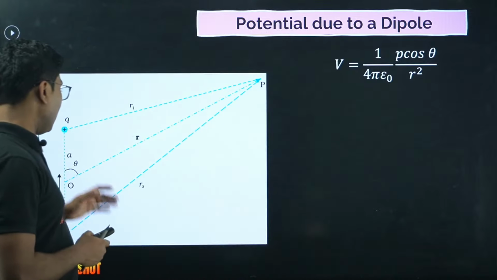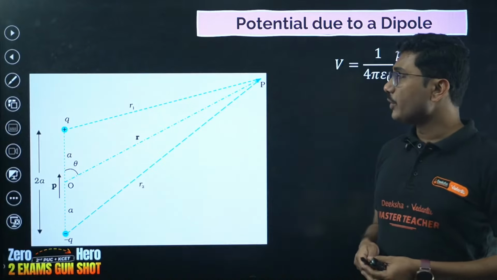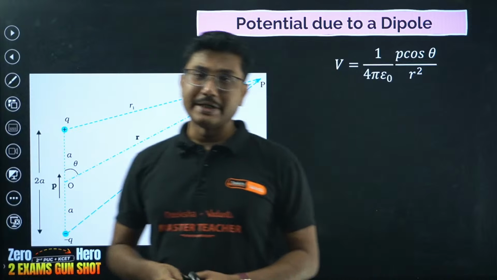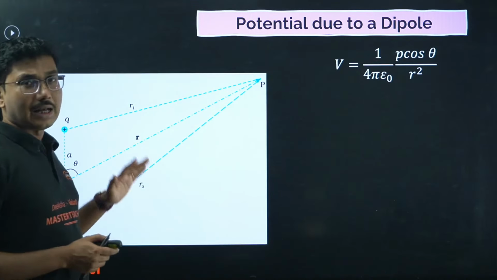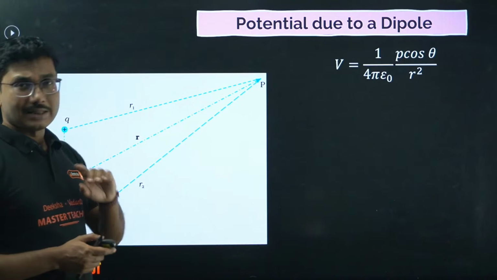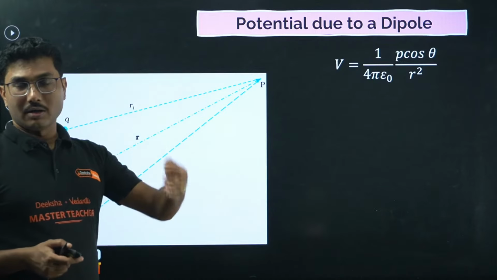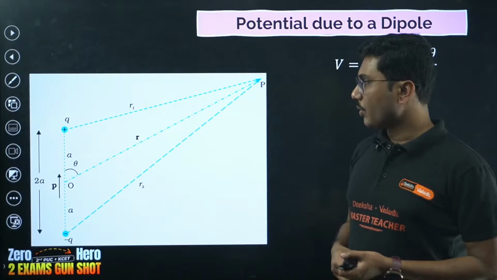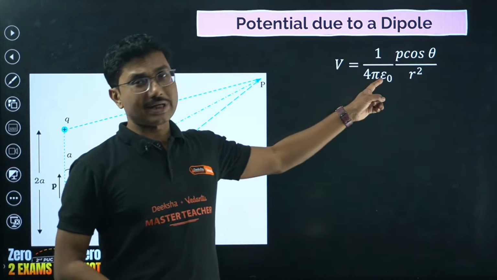Right, now here we are basically not going to derive this electric potential due to a dipole. The derivation is not important for your PUC. It never came in the final board exam, almost never in the last 5 to 6 years, the papers that we have checked. It did not come once, even in the second paper or third paper also it did not come once. So you can skip the derivation, but this formula is important for KCET.